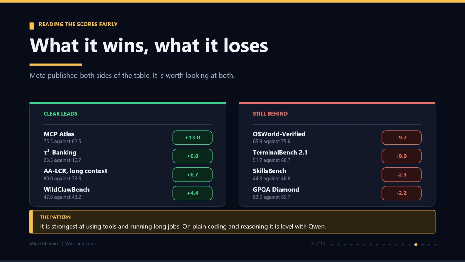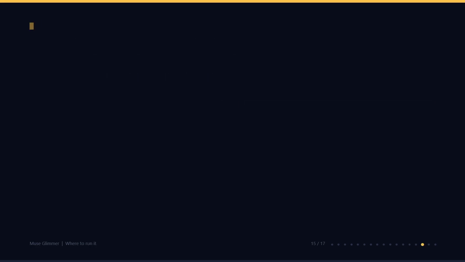So here's the honest pattern. It is stronger at using tools and running long jobs. On plain coding and reasoning, it is level with Qwen, and on terminal and desktop control, it is a clear step behind. So where can you actually get it and run it?